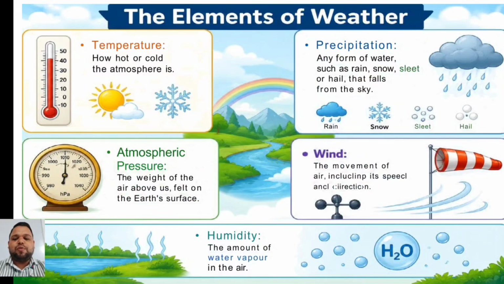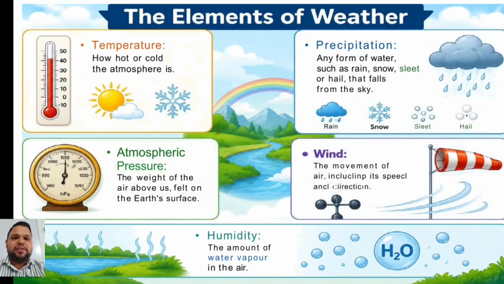Now, the elements of weather. Although we experience weather as a single condition, such as a hot day or a rainy evening, it is in fact made up of several interacting elements. These measurable components that provide specific information about the condition of the atmosphere are known as the elements of weather. The five elements of weather are temperature, precipitation, air pressure, wind, and humidity.